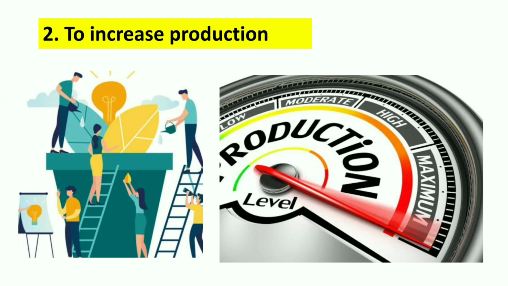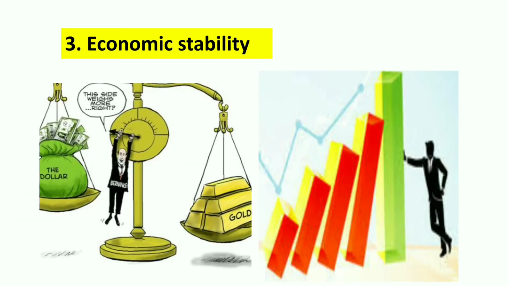All right. After that, the next important objective is to increase production. Government can subsidize agriculture and industry and can make provision for industrial research. So by allocating money for production activities, production increases. That's why budget is needed to increase production. And then for economic stability, for solving various problems like the problem of inflation and deficit in the balance of payment, this budget is required.